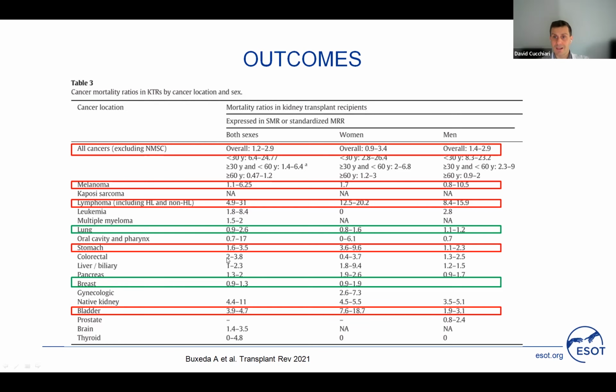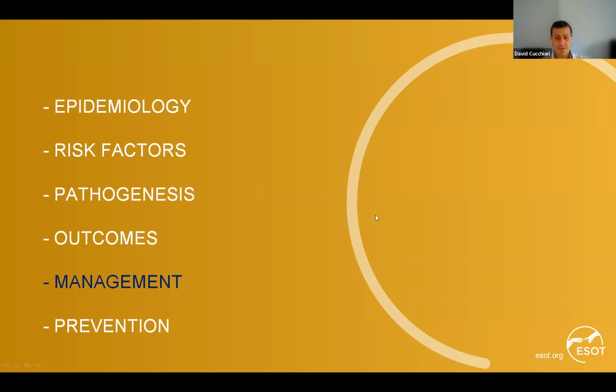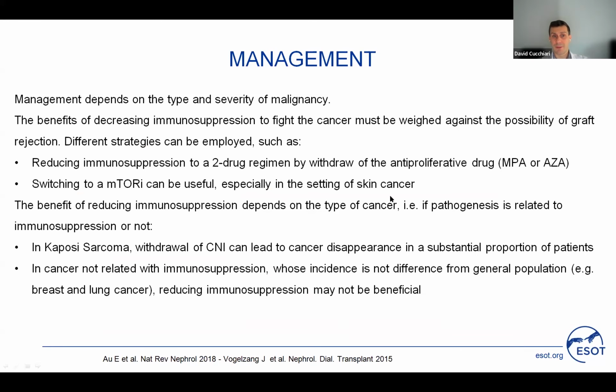Curiously, for big killers in the general population, such as lung and breast cancer, the mortality ratio is not so much higher in comparison with the general population. Moving to management, management depends on the type and severity of malignancy. And usually when a patient develops a cancer, we consider decreasing immunosuppression because, as we have seen in the part regarding pathogenesis, immunosuppression is related to decreased immune surveillance and to the promotion of tumor growth.